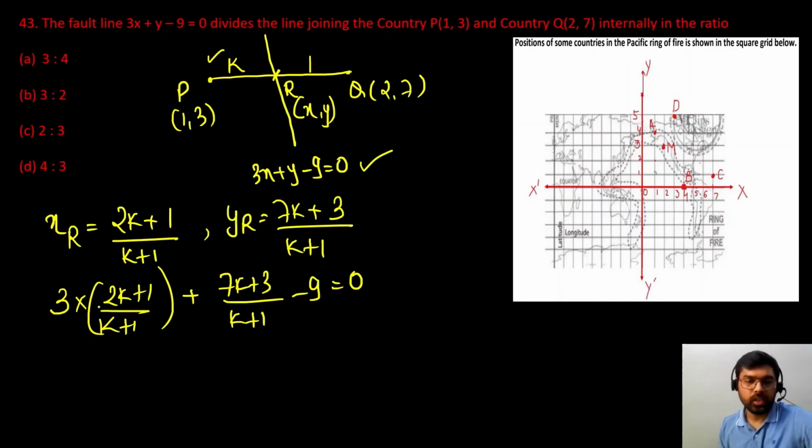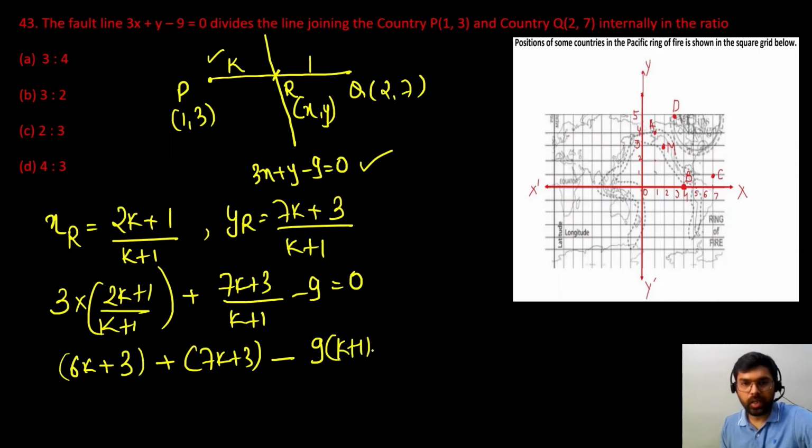Now take the LCM and open the brackets. So this will give us 3 into 6k plus 3, similarly plus 7k plus 3, and if we take the LCM, in the denominator we will get k plus 1. So this will become 9 in the bracket k plus 1, whole divided by k plus 1 equals 0.